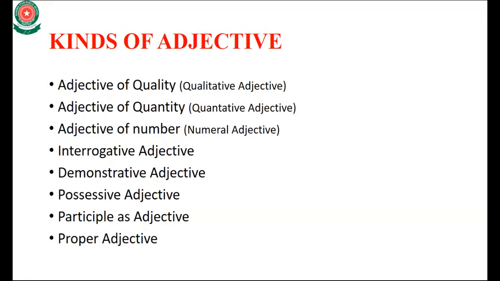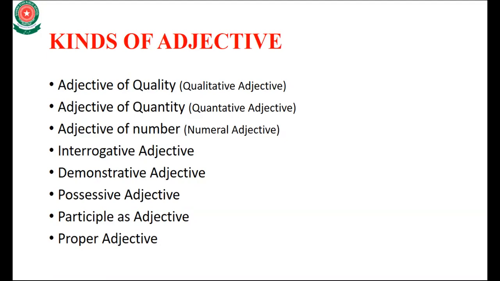Here the 5 is an adjective of number. Interrogative adjective, demonstrative adjective, possessive adjective, participle as adjective, and the next is proper adjective. We will describe them in detail one by one.